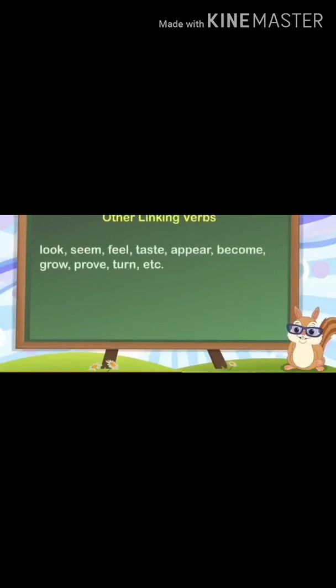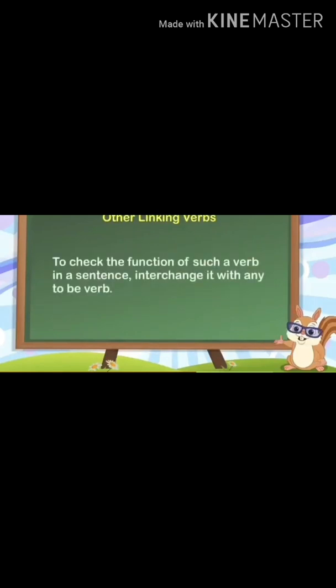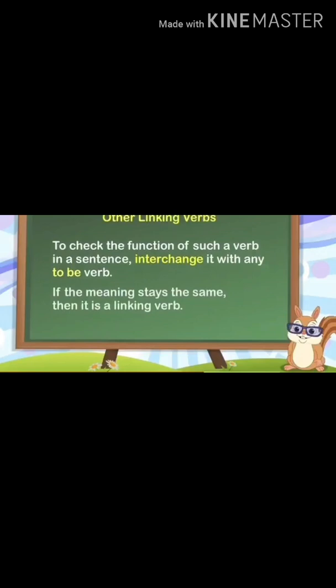Other linking verbs are as follows. They look like action verbs but are mostly used as linking verbs. To check the function of such a verb in a sentence, we can interchange it with any to be verb. If the meaning stays the same, then it is a linking verb. For example, the perfume smelled divine. The perfume was divine.